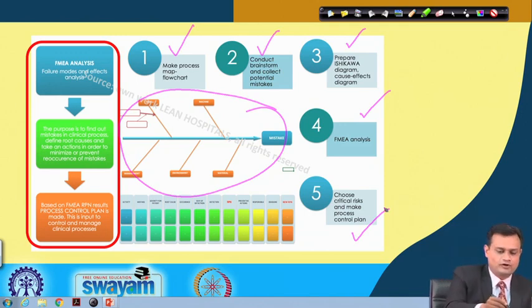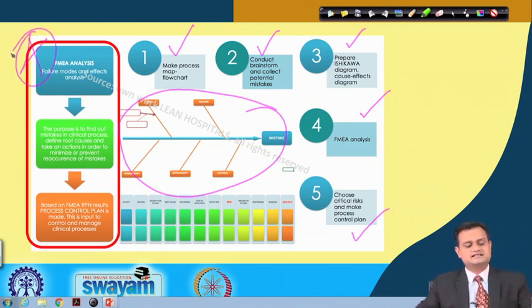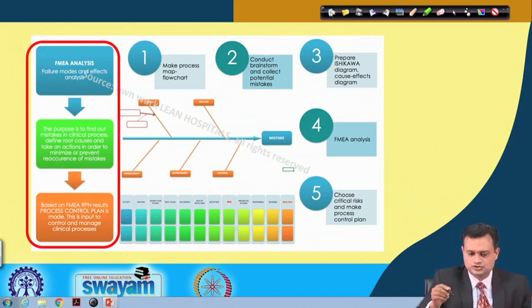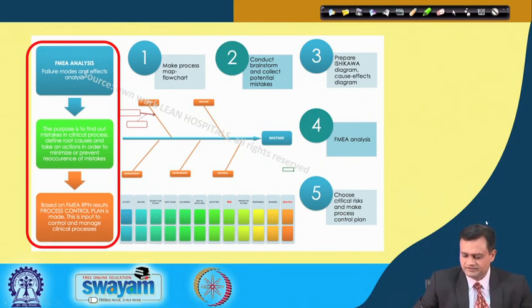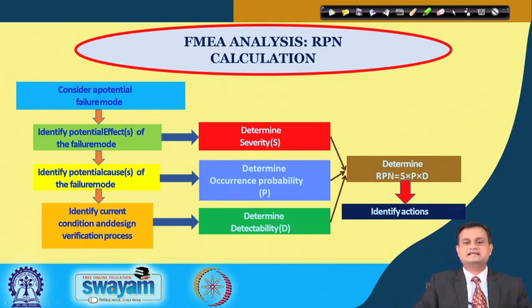This step 4 is explained here. So this is my FMEA analysis, and typically I try to figure out what the potential failure mode is, what its severity is, what the consequences are, and we try to do this with a very simple calculation like this.